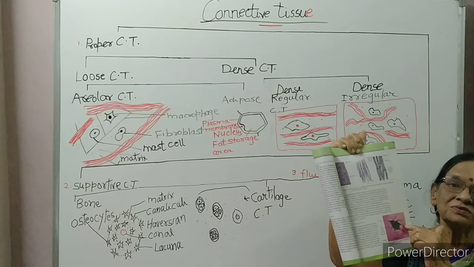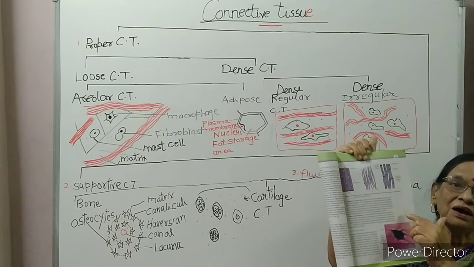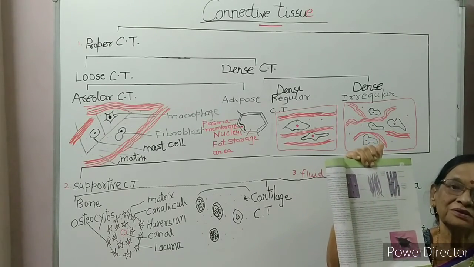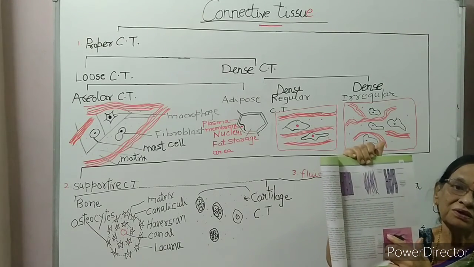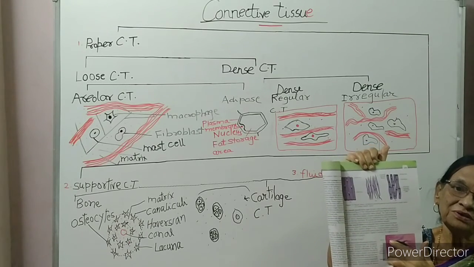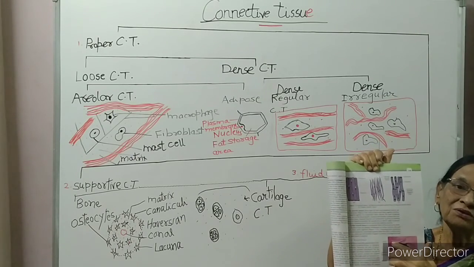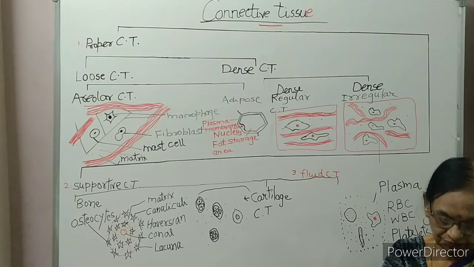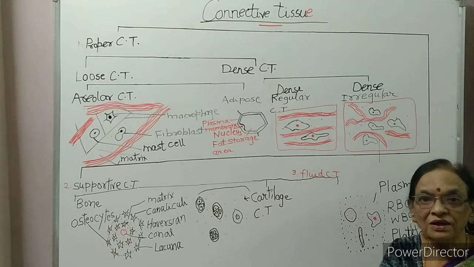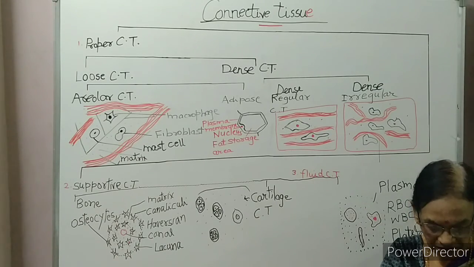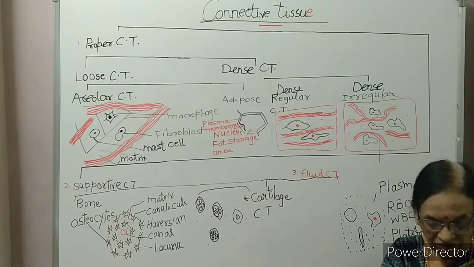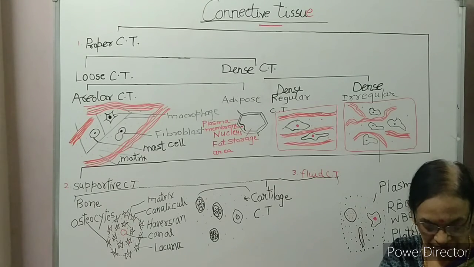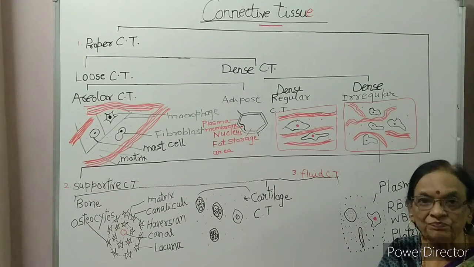Cyton gives out small projections. They are called dendrites. They receive the impulse. And axon is the long branch which takes impulse away from the neuron. These neurons have a supporting and packing material called neuroglia. Neuroglia make up more than one half of the volume of the neural tissue.